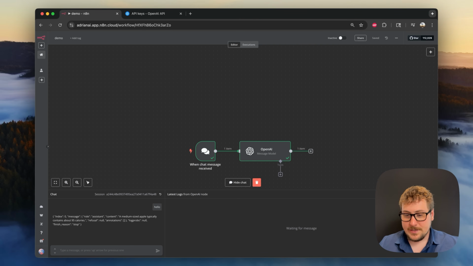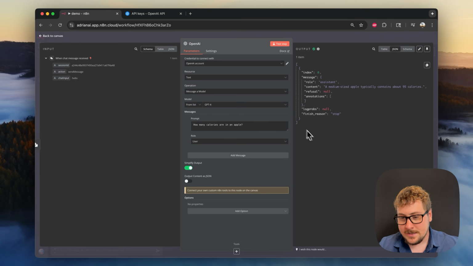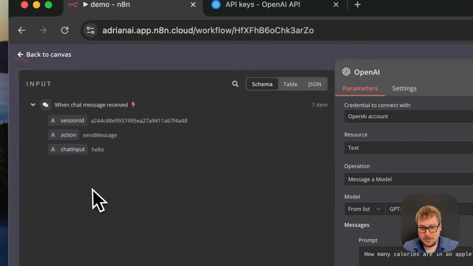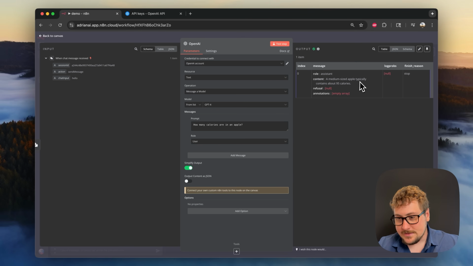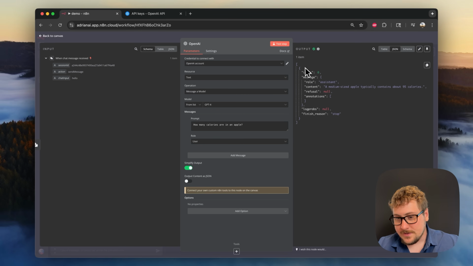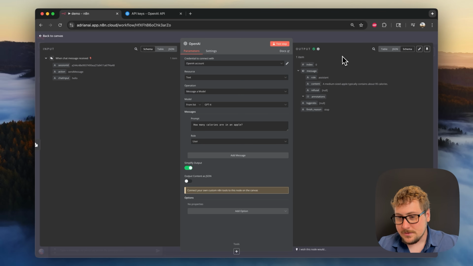Okay, so now that our automation ran, we can look into it and see what was going on. I'm going to open up the OpenAI node, and you can see now we have an input here. We have the session ID, the action, and the chat input. These are all variables that we can move around, and that's super important. Over here we have the output, and you can see it as a table, or as a JSON file, which has all these brackets, with role attached to assistant and content attached to the response we got from the AI. And probably the easiest one to go through is the schema.